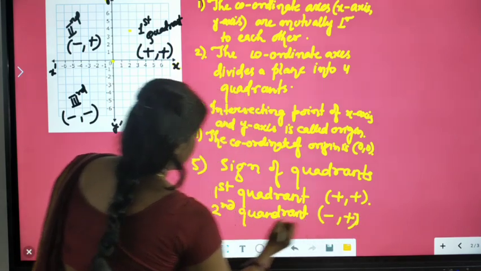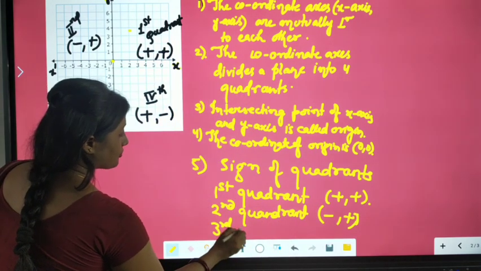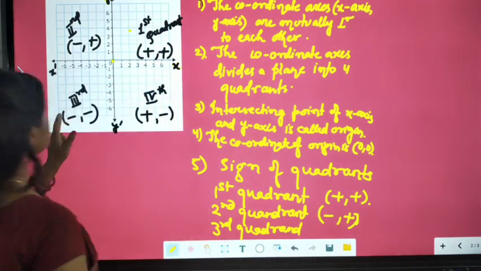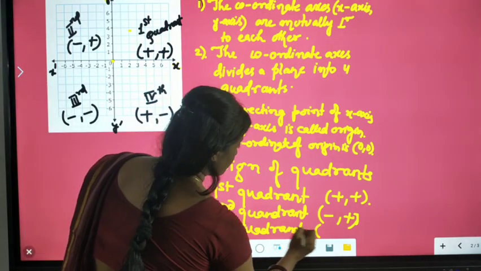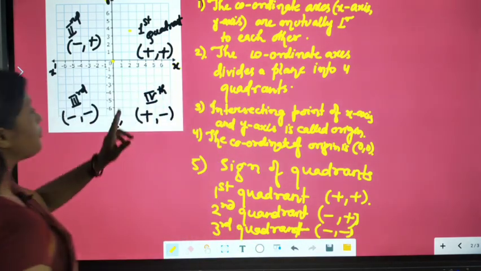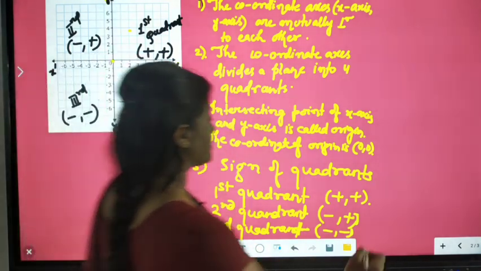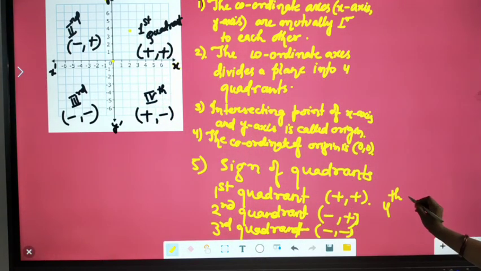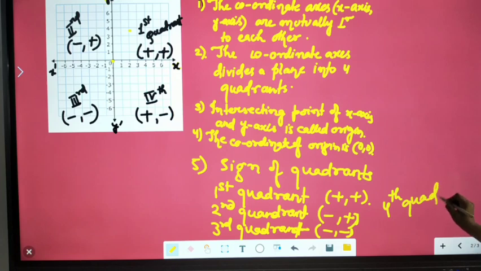For the third quadrant, it is minus minus. And for the fourth quadrant, it is plus minus.